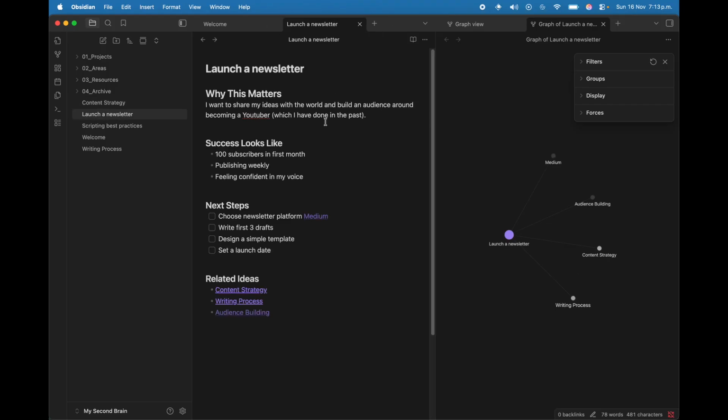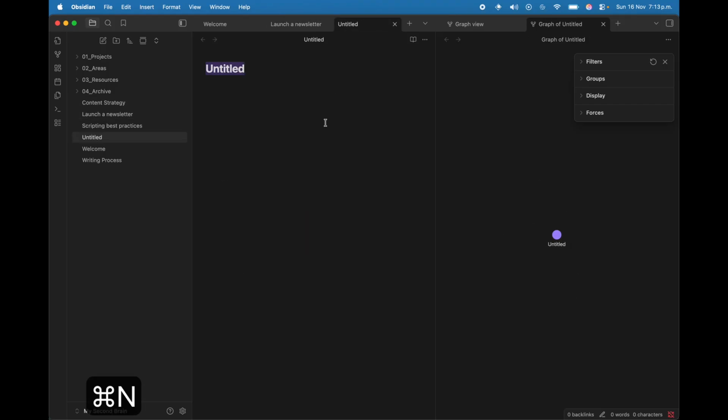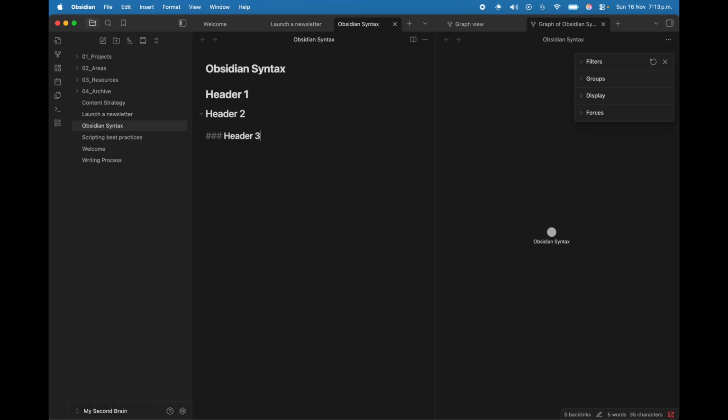I'm going to make a new node. This is Command or Control N. And this will be about Obsidian syntax. Start with the headers that we just talked about. So this is header 1. If we do 2 hash signs, it will be header 2. And if we do 3 hashes, header 3. I mean, there's lower hierarchies, so you can add as many hash signs as you may want.